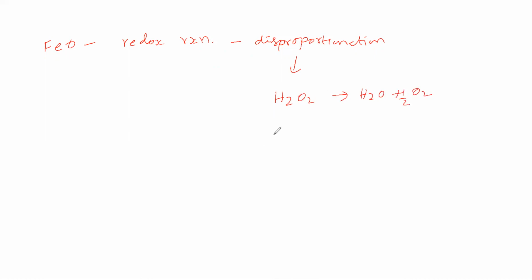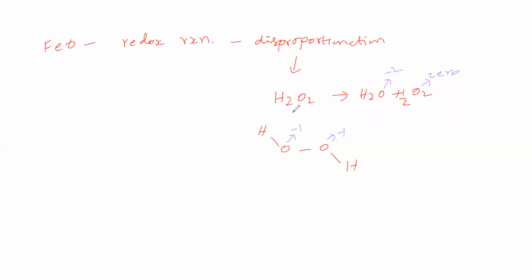Here in hydrogen peroxide, the structure is so and so. Now, what are the oxidation numbers? The oxidation number of this oxygen is -1. This -1 is converting into -2, reduction. This -1 is converting into 0, oxidation.